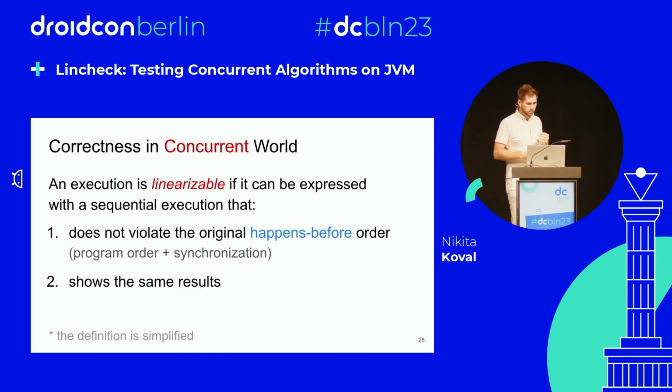The idea is that we have some results, and we want to explain these results with a sequential history of the same operations that doesn't violate the program order and the synchronization between threads. Let's take a look at a couple of examples.